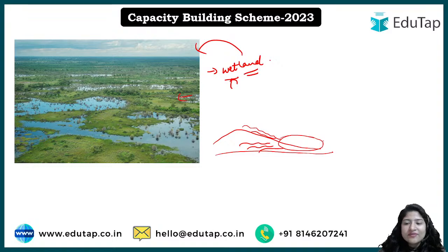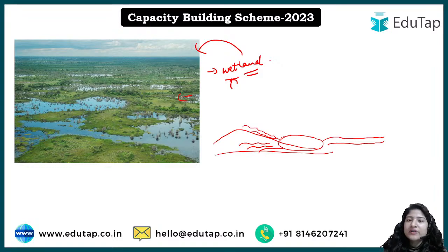If there is excessive water, then that excessive water will move out of this system in the form of streams. But otherwise, as you can see in the picture also, the water always stays there. So this is known as a wetland. It has a huge role to play in our economy, because there are a lot of aquatic animals that exist there. Yes, aquatic animals exist here, and also it plays a major role.